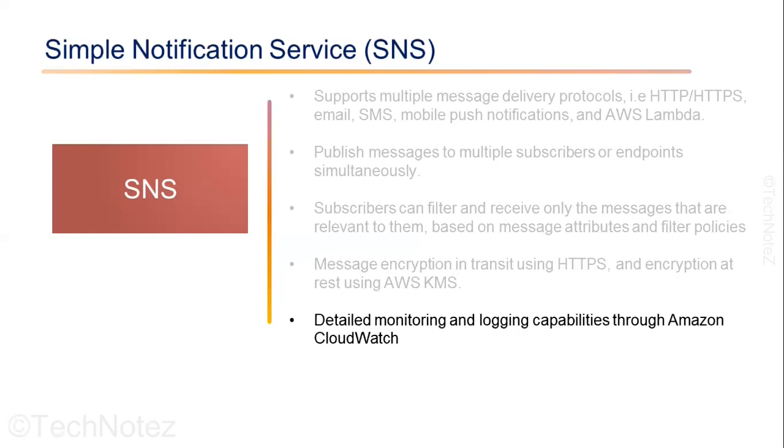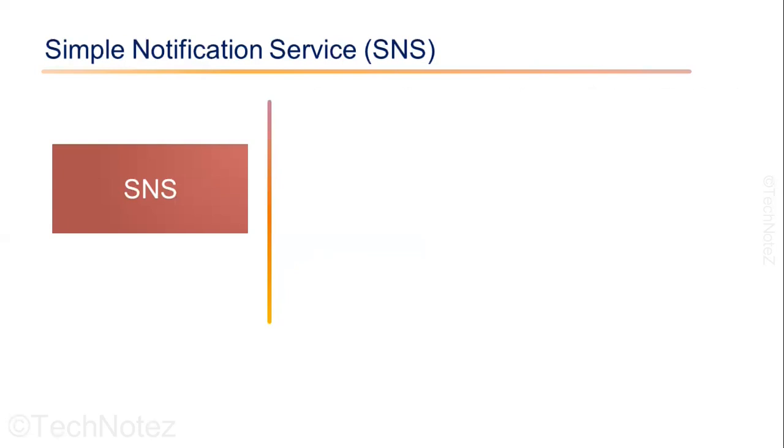SNS provides detailed monitoring and logging capabilities through Amazon CloudWatch, enabling you to track the message deliveries, errors, and performance metrics. SNS is a fully managed messaging service that enables the distribution of messages to multiple recipients or subscribers. It can be used to send messages to a large number of subscribers, such as mobile devices or distributed systems. The architecture of SNS involves the following components.